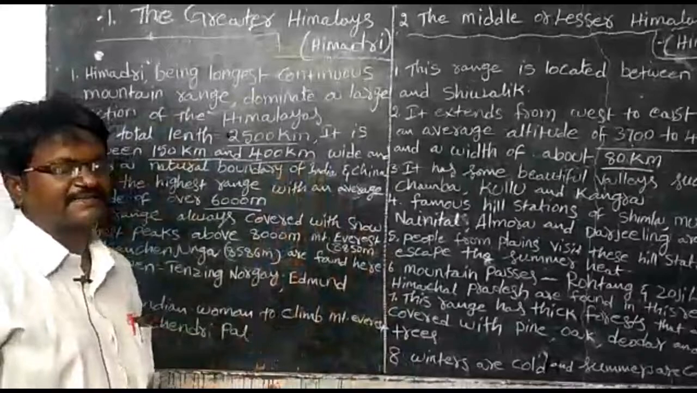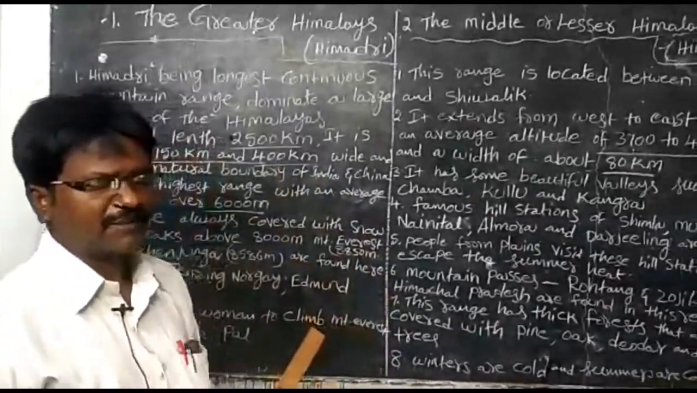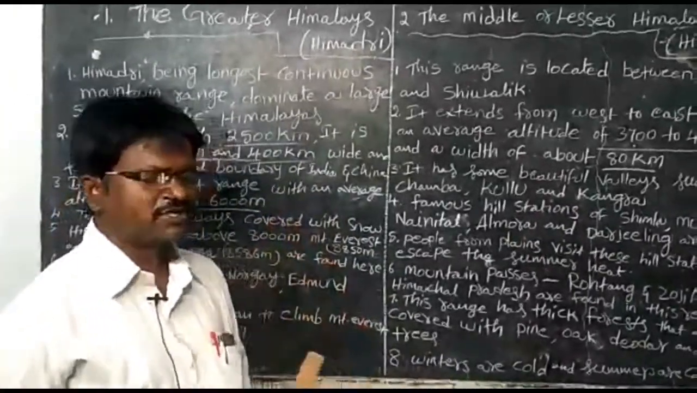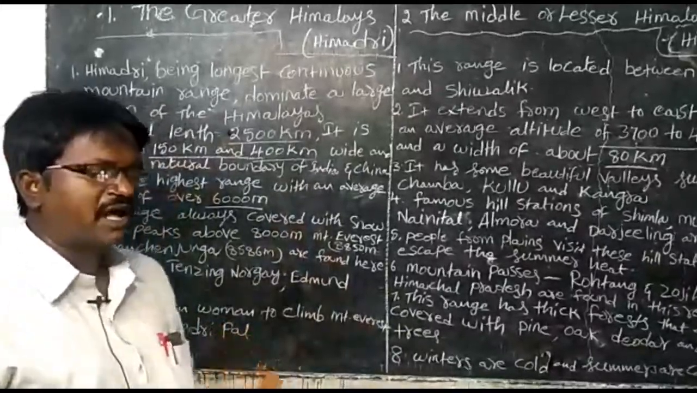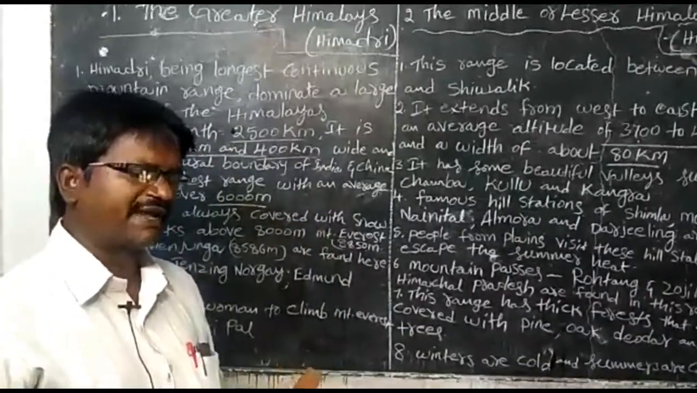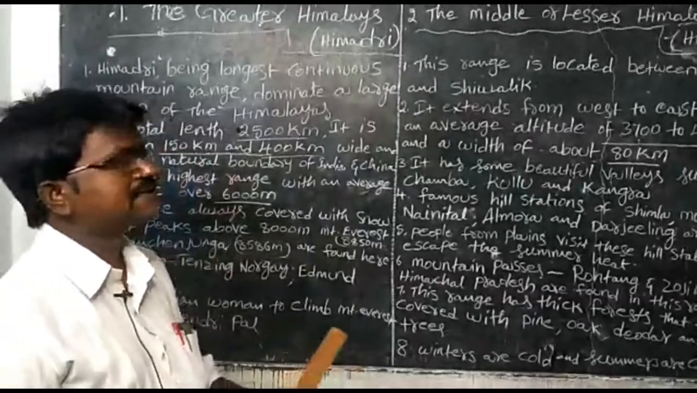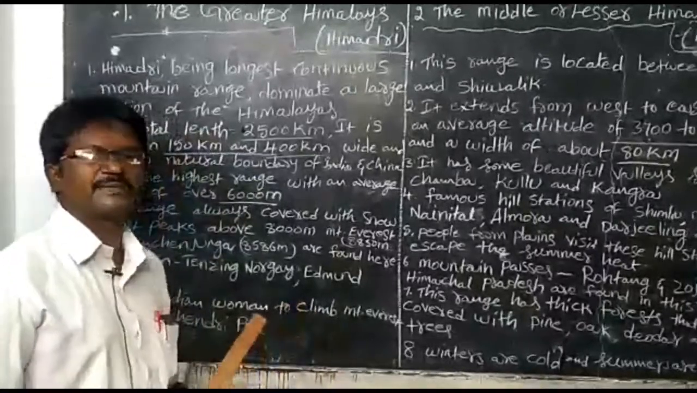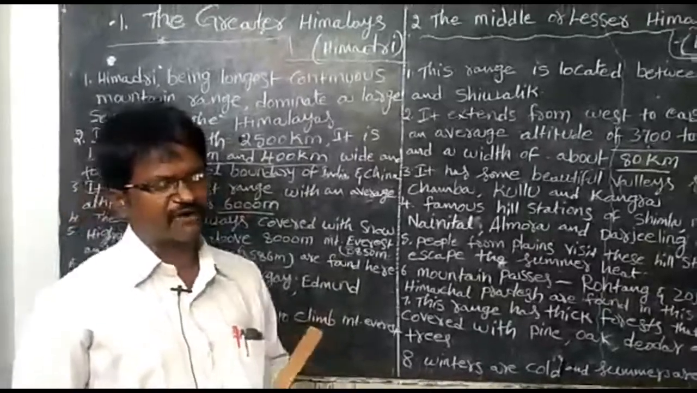In these Himalayas, several glaciers are formed. From these glaciers, some rivers originate. So what is the meaning of glacier? A persistent body of dense ice which constantly moves under its own weight. It is a glacier. Some rivers originate from these glaciers, for example, river Ganga and river Yamuna.